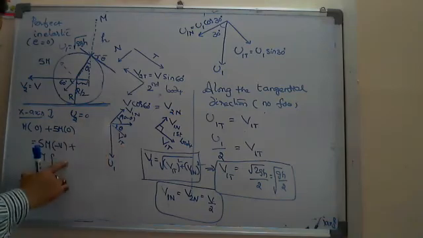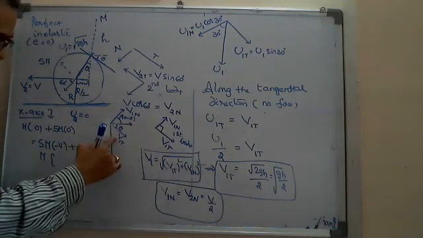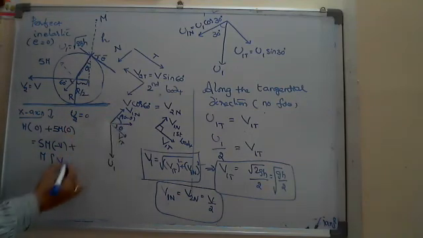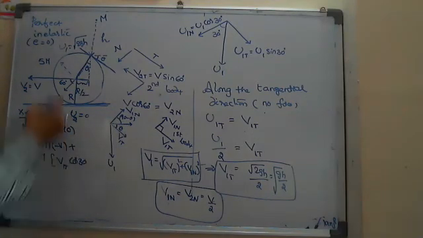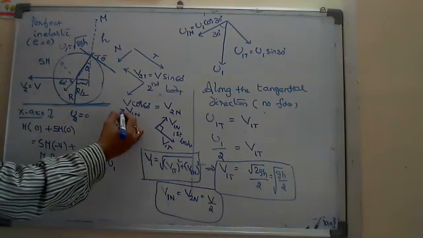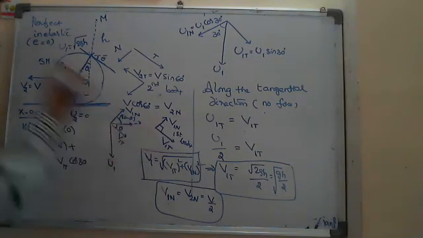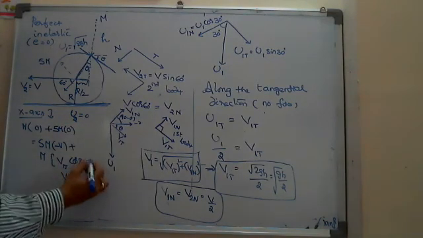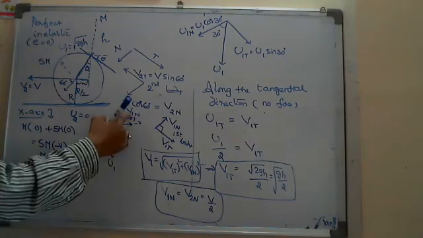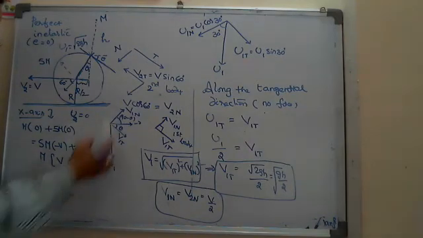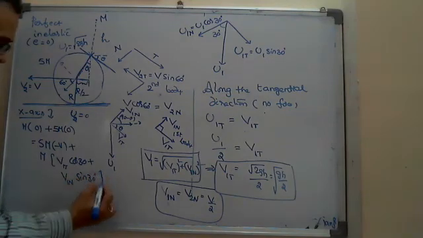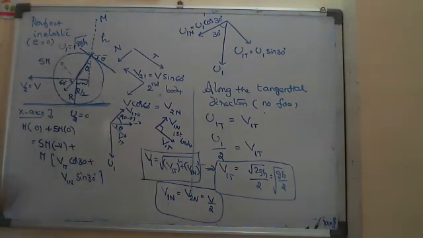V1 tangential component will be V1T cos theta, cos 30, and V1N into sin theta, sin 30. You easily get this altogether 0.